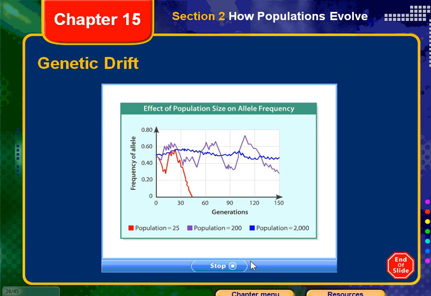Because a large number of individuals carry the allele, the overall allele frequency is not significantly affected by the death or failure to reproduce of a few individuals. The blue line shows how the allele frequencies in very large populations are generally very stable over time. So you see the importance here of a large population and the difference it can make.